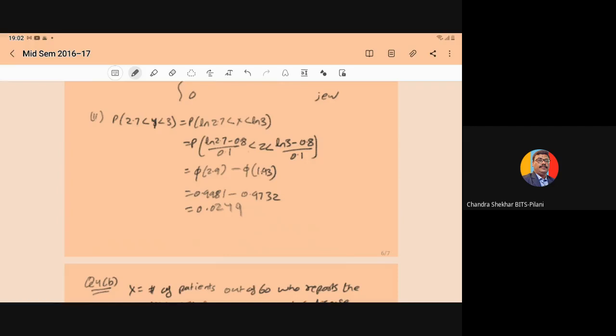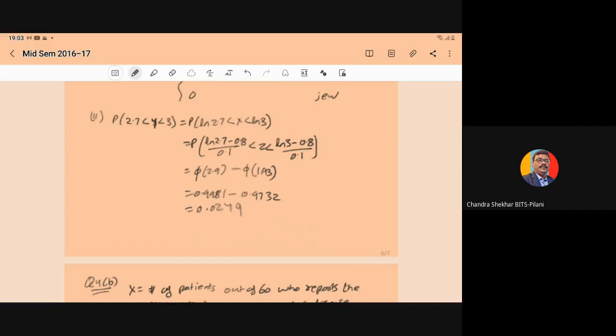Because X follows the normal distribution with parameters mu and sigma, and mu and sigma are given to you as 0.8 and 0.1, the probability is ln of 2.7 minus 0.8 upon 0.1 less than Z less than ln of 3 minus 0.8 upon 0.1.